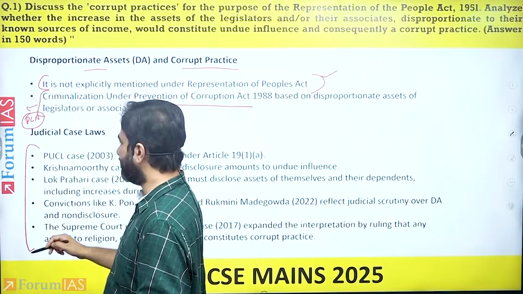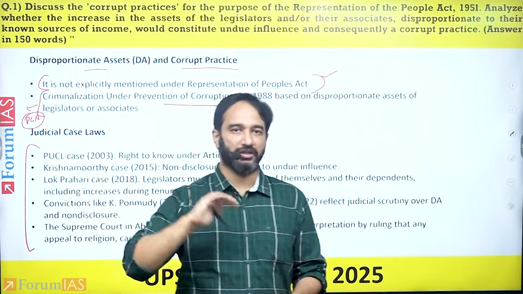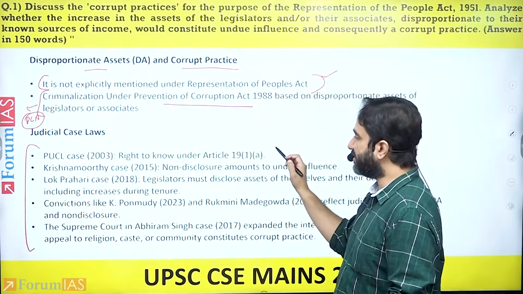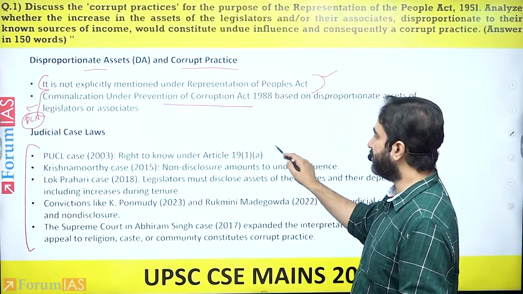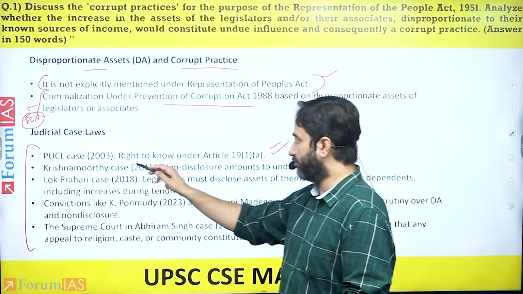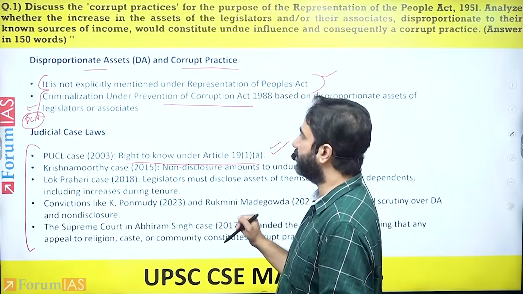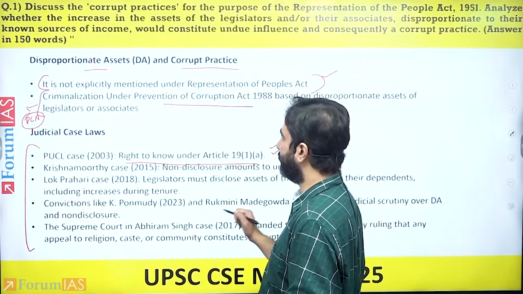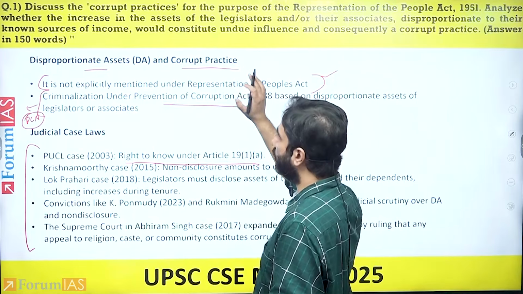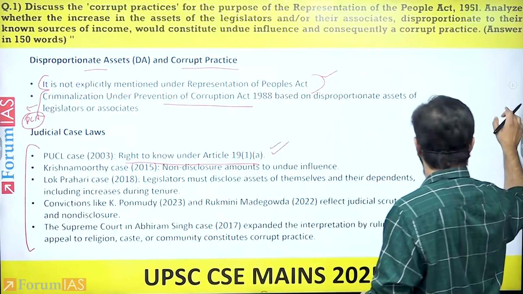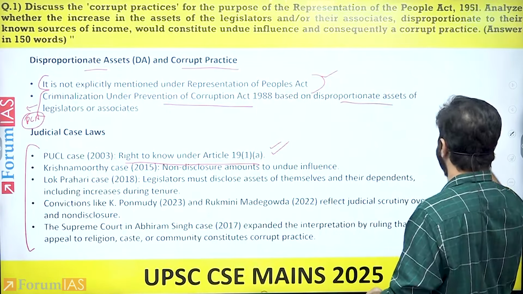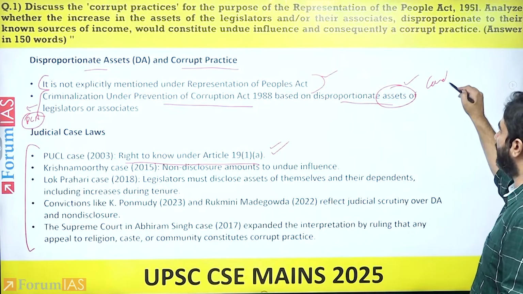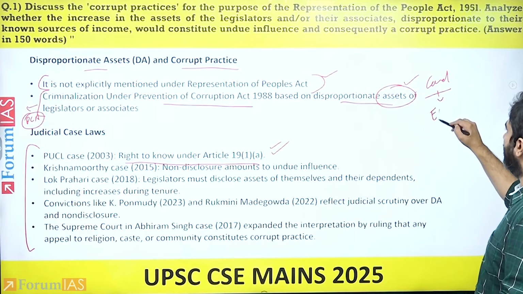And the best way to do that is if you can bring in various case laws in relation to this. So what has happened is that in the PUCL case, the government has said that the citizens of India have a right to know under Article 19(1)(a), which is the freedom of speech and expression. So that we have the right to know whether somebody has disproportionate assets, or basically assets that a candidate would have to file in terms of their election affidavit.